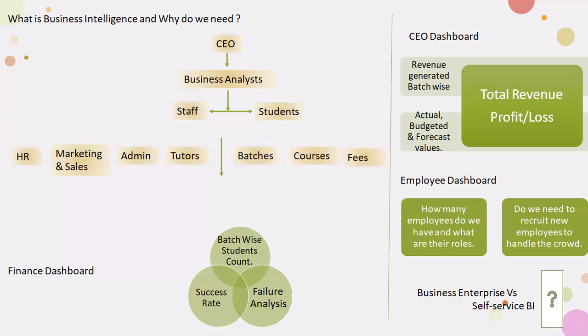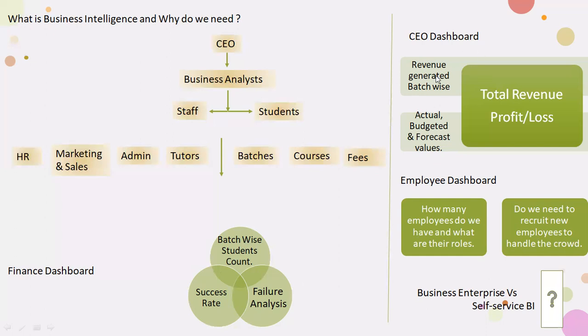So you now know what exactly business intelligence is, and we'll have a small example of what we have been through. In the business, we'll create a dashboard or report where you see batch-wise students count and success rate, and he can do failure analysis, why the students are failing. If the tutor is not good, he can change the tutor, and then see the success rate. If the success rate is good, obviously you can do a lot of things. Based upon all the scenarios and analytics that he has, he can take some decisions.